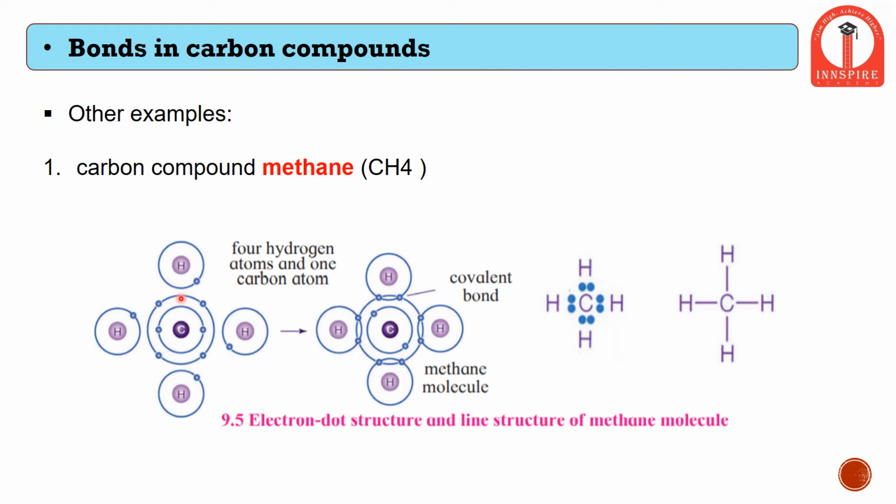It requires 4 more electrons, therefore it forms bonds with hydrogen atoms, since hydrogen requires 1 electron to complete its first shell with a requirement of 2 electrons. Therefore these electrons are being shared, and as we can see they form a bond. This bond can be represented in a dot structure, as we can see over here, or in a single line structure.